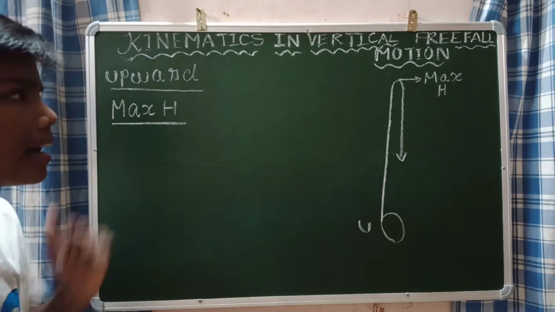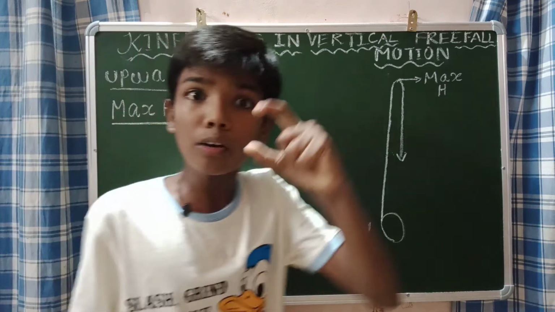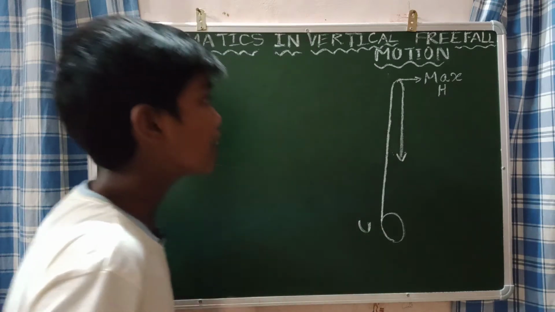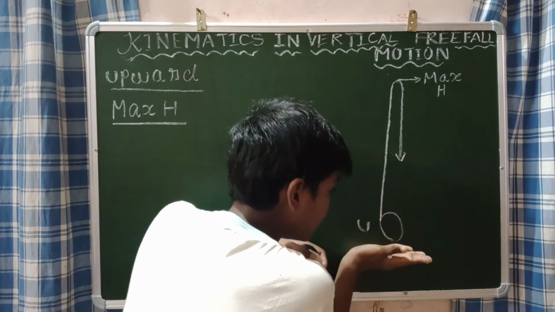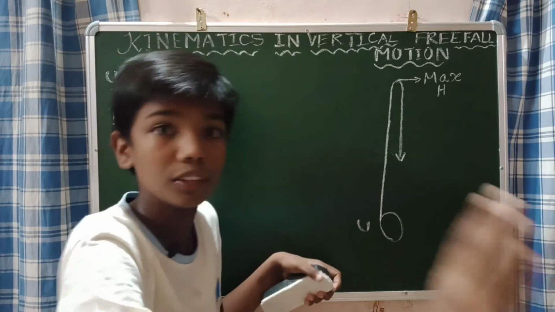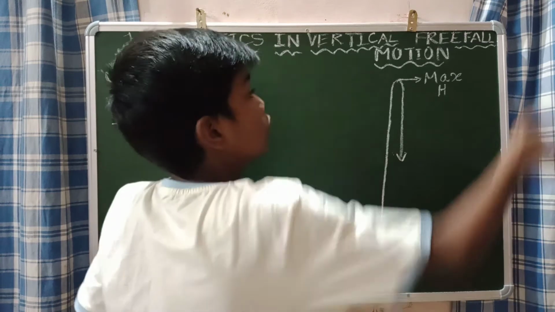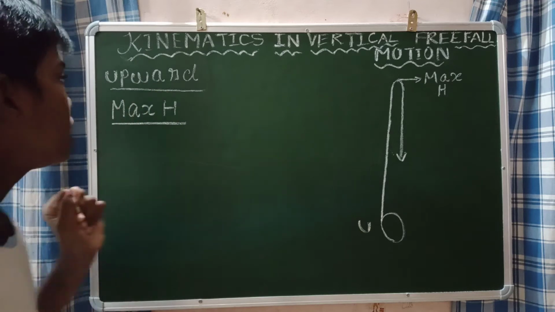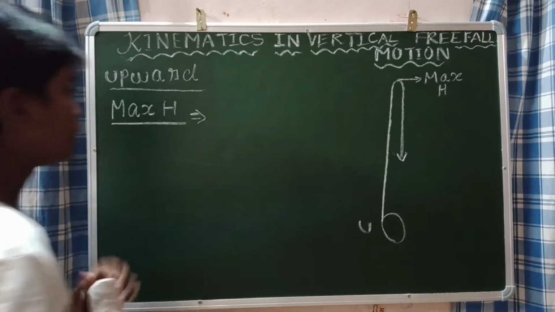To find the maximum height, we need to understand one main thing. The terminology that we take is from the initial position to the maximum height only. We are not going to consider the entire motion. Because they are asking only the maximum height, we need to consider the terminologies between the initial position and the maximum height.